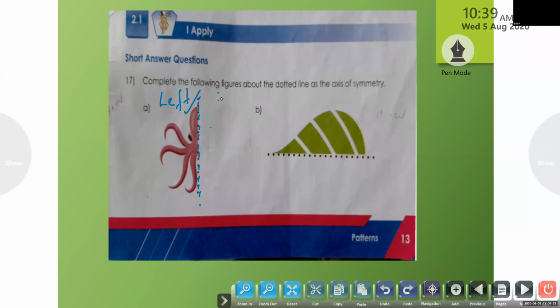Okay. So what about here, Nihal? Please unmute and say, what is this line? Is it horizontal or vertical? Horizontal. Very good. So children, the top portion you have to draw exactly here, the bottom also. Here the left side you have to draw the same on the right side. Here the top side the same you have to draw here. Okay, Devdarshan, can you do this as homework? Yes. Okay. 18 also I will do as homework.